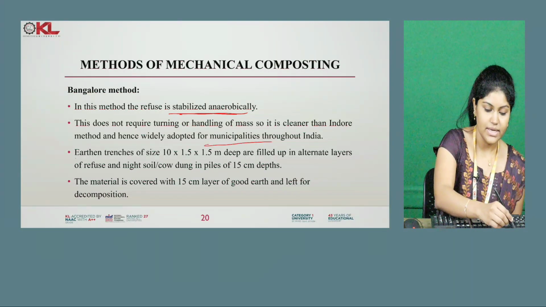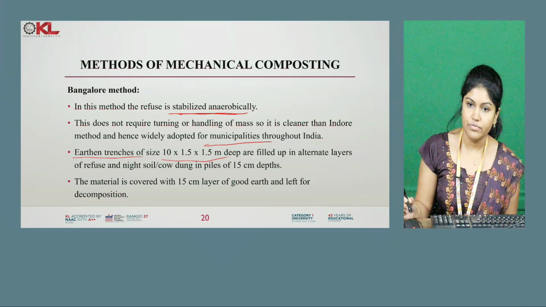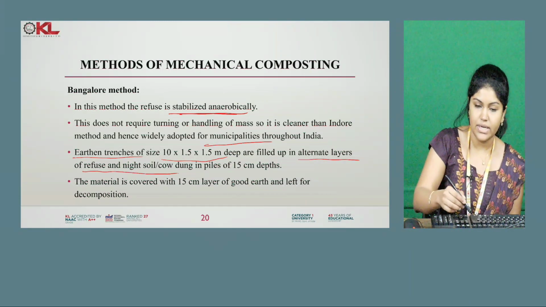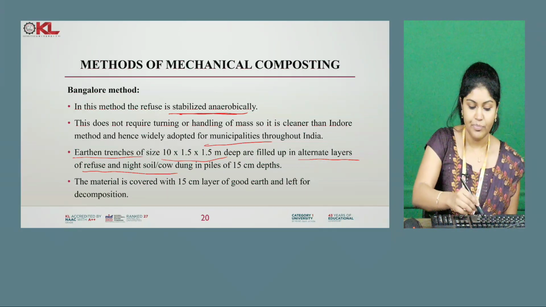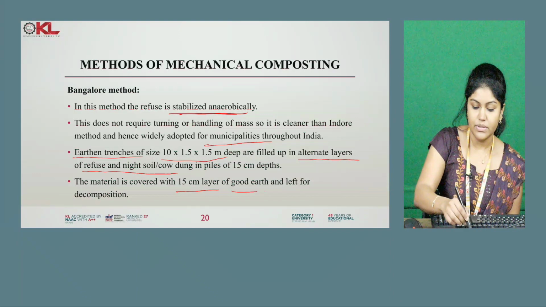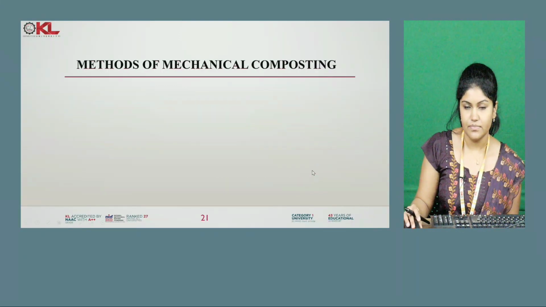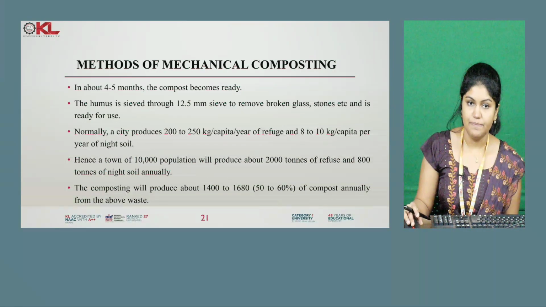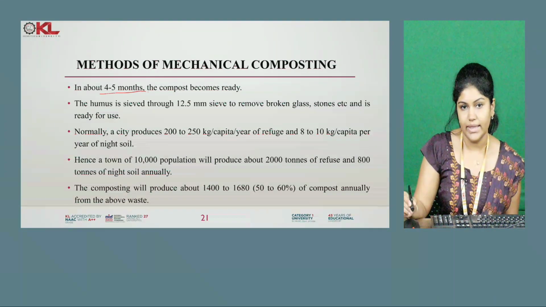The earth trench size is given here. The earth trench size is 10 by 1.5 by 1.5 meters deep, and we will fill it with alternate layers of refuse. Same as previously, we are putting alternate layers of refuse and night soil or cow dung, and the material will be covered with 15 centimeters of good earth, and we will keep it for decomposition. How much time are we keeping it for decomposition? It will be about 4 to 6 months, and the compost becomes ready at that time.